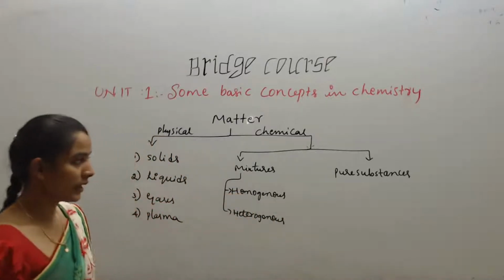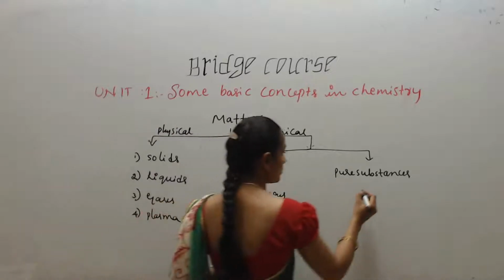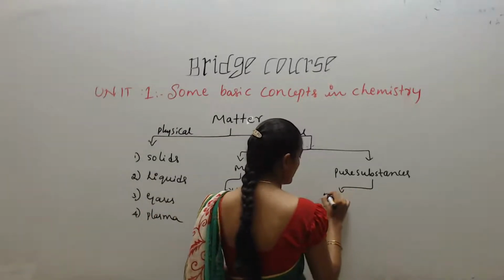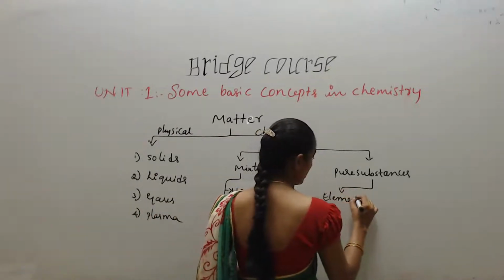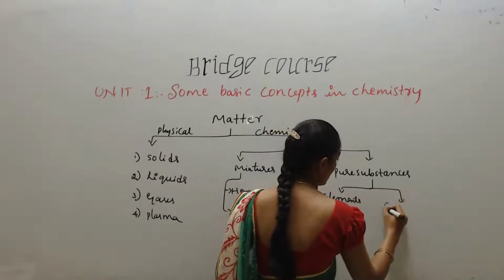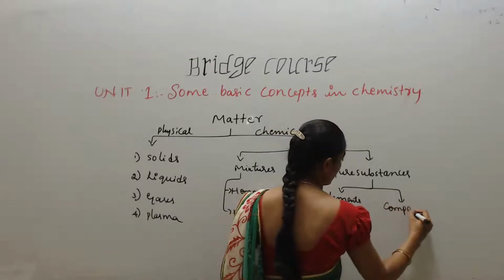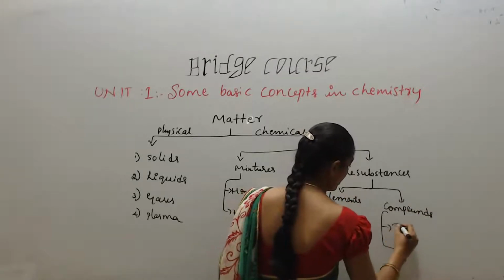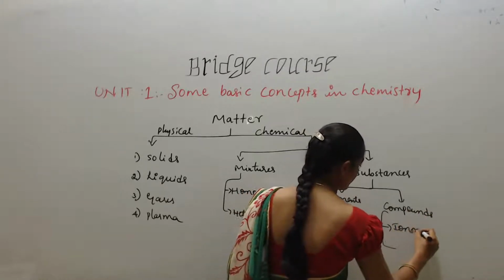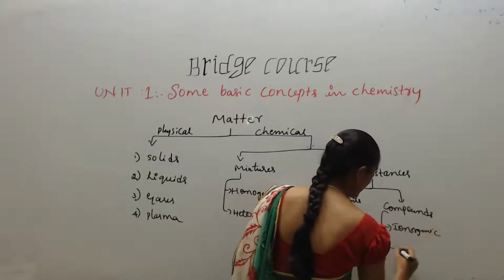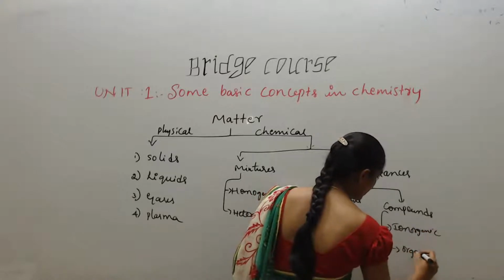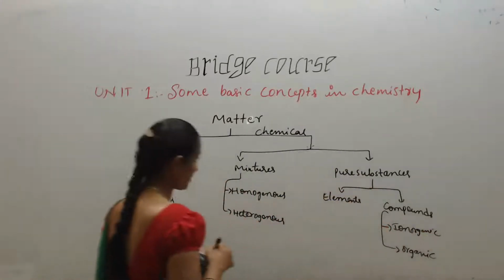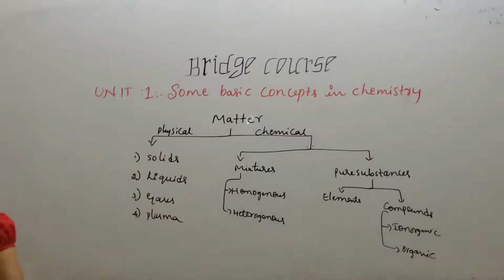Homogeneous as well as heterogeneous. In pure substances, elements are there and compounds are there. In these compounds again, inorganic is there, organic is there. So this is the classification of matter. So this is the first thing you are going to remember.